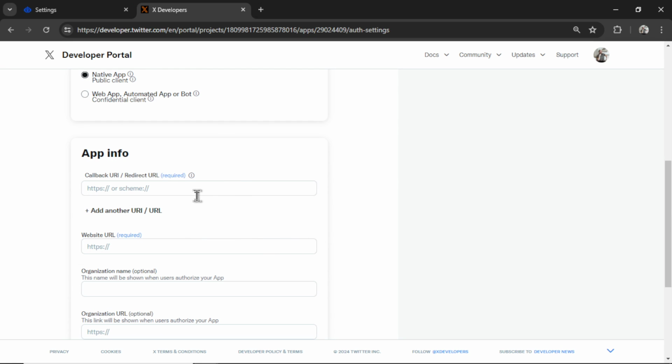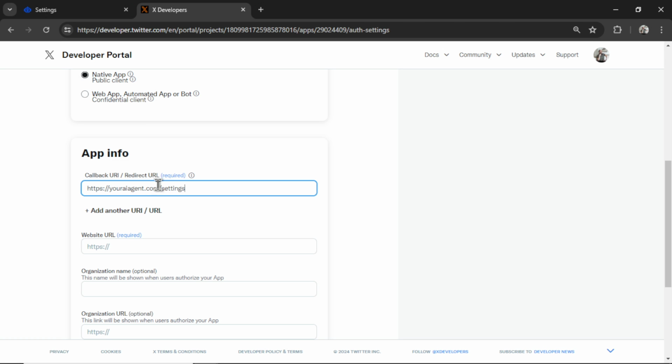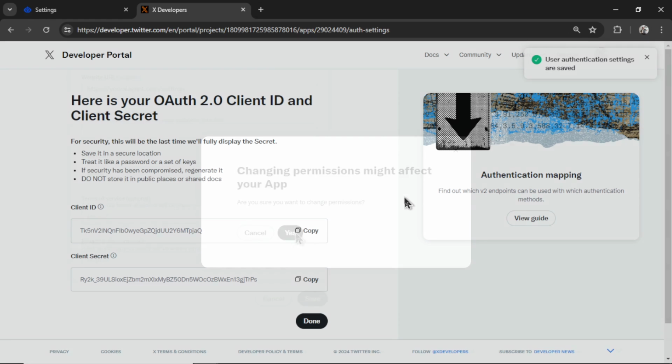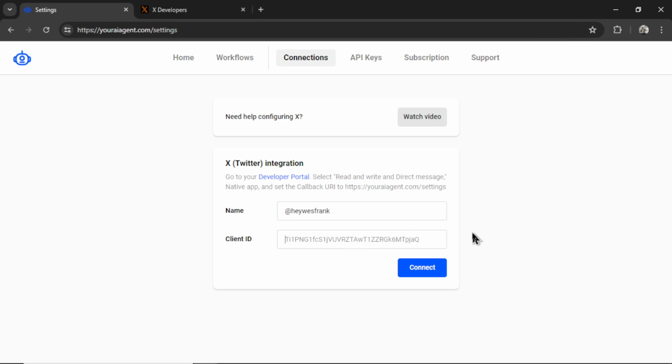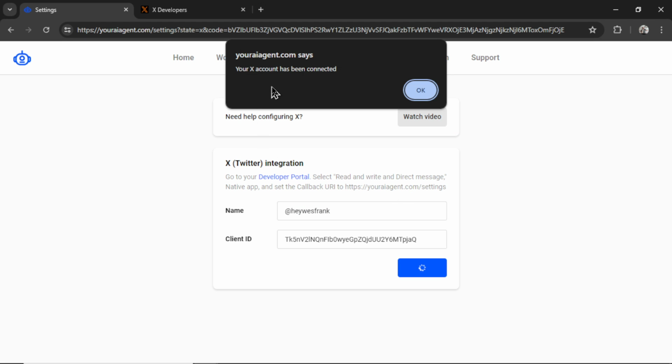Now we need some app info. We need a callback URI. And for that, go back to the settings page and then copy this URL. Paste it in here. You can paste that in here as well. Then scroll down and click save. Then yes. Now copy the client ID and paste it into the input box right here. Then I'm going to click connect. It's going to take me to this OAuth page. Click authorize app. And then you're going to get this pop-up that says your X account has been connected.